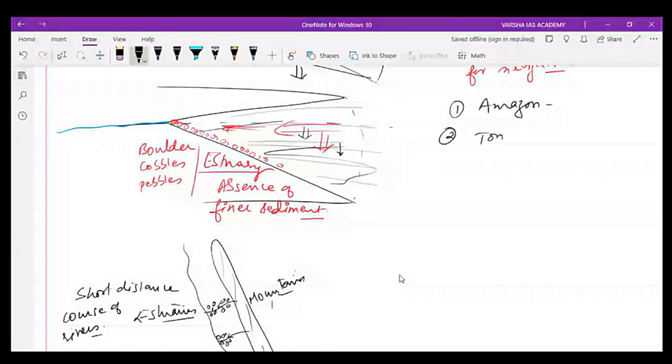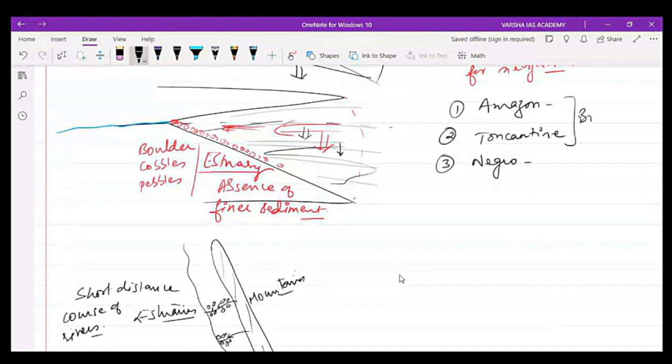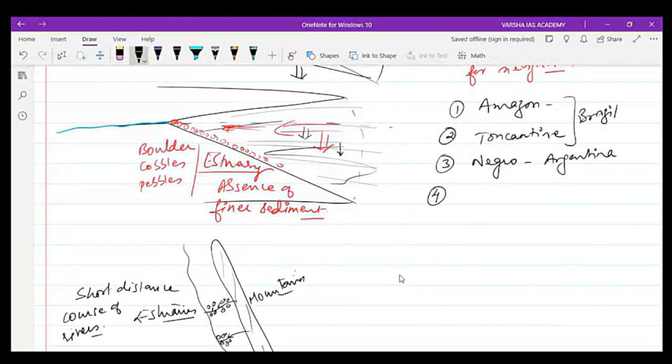This is also in Brazil. Number three, river Negro. These are in Brazil. This is in Argentina. There is river Saint Lawrence in Canada. River Hudson. It is in the USA.